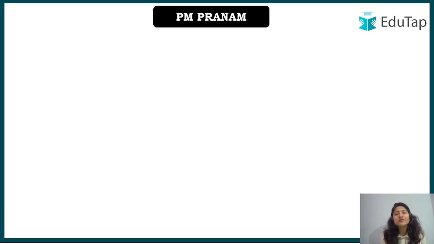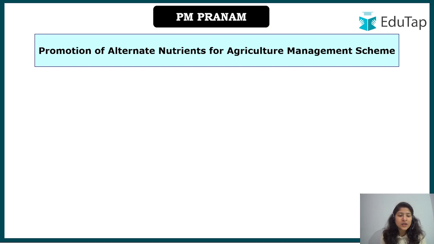So now let's move with the scheme, which is PM Pranam. See, we have understood the full form. We'll first understand this, and all the concepts regarding the scheme will be clear. So we have to promote some alternative nutrient for agriculture management. Currently, how are nutrients provided to the plants, how do humans artificially provide them? We provide them with the help of fertilizers, right?